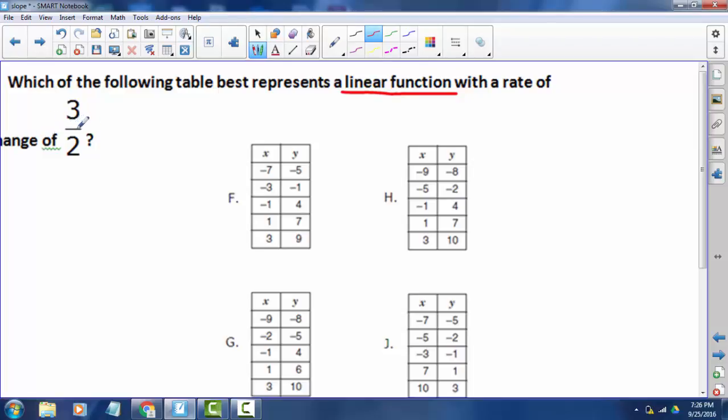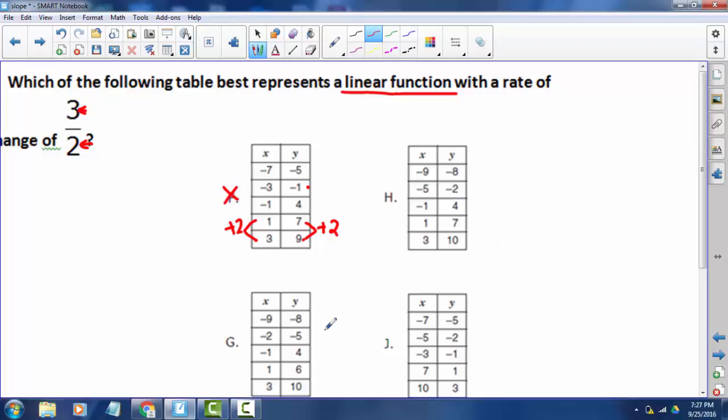So we're looking for a rate of change of 3 over 2. Now with tables, we should be able to pick any 2 points and calculate our rate of change, or our slope. So we look here, and I don't like negative numbers that much. Shh, don't tell them. Okay, so I'm going to start here with the positives, and we had a change from 7 to 9. So we increased by 2. And over on this side, we increased by 2. So that's a rate of change of 2 over 2, which is not what I'm looking for. I was looking for 3 over 2. Okay, so it can't be F.